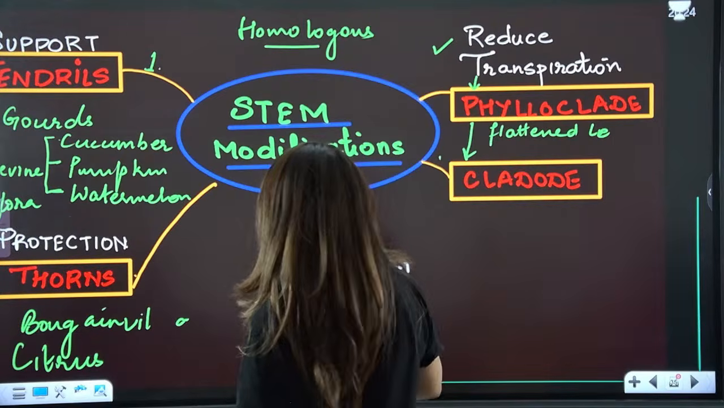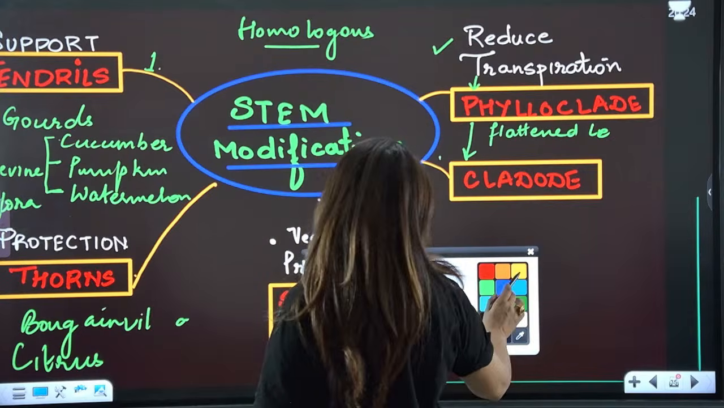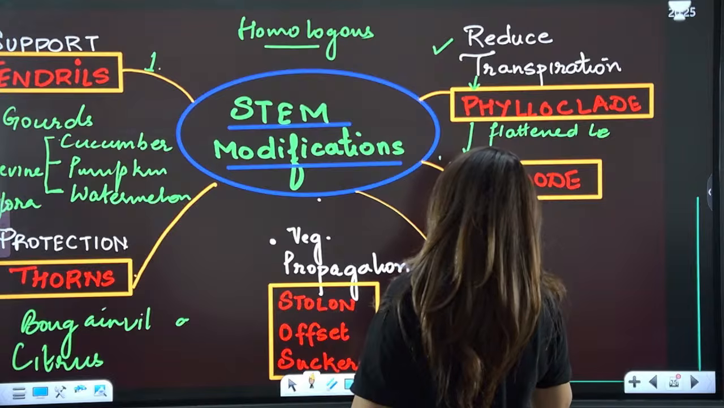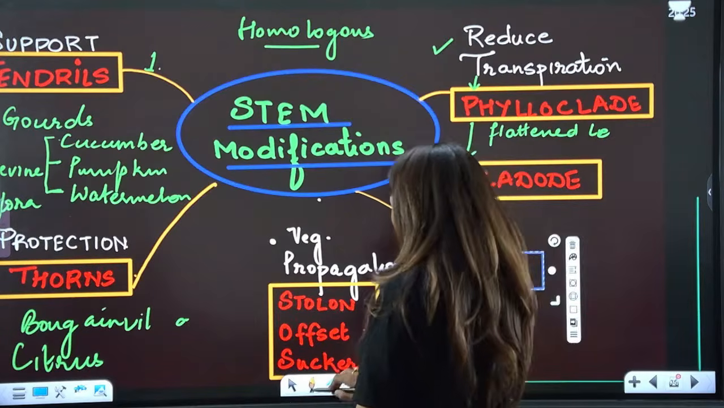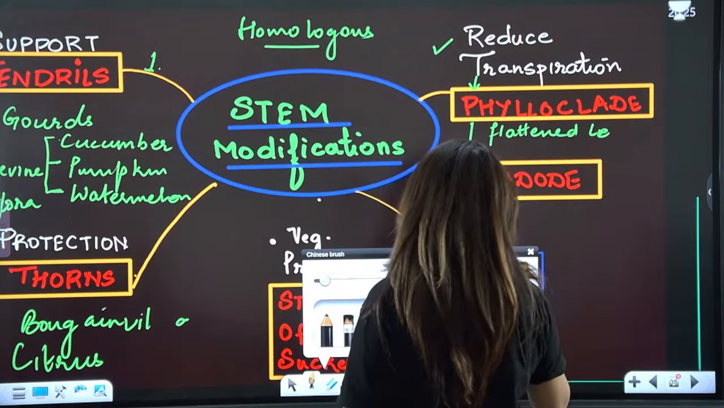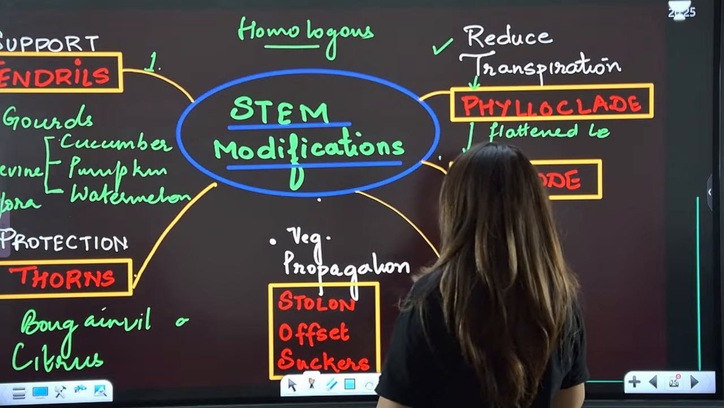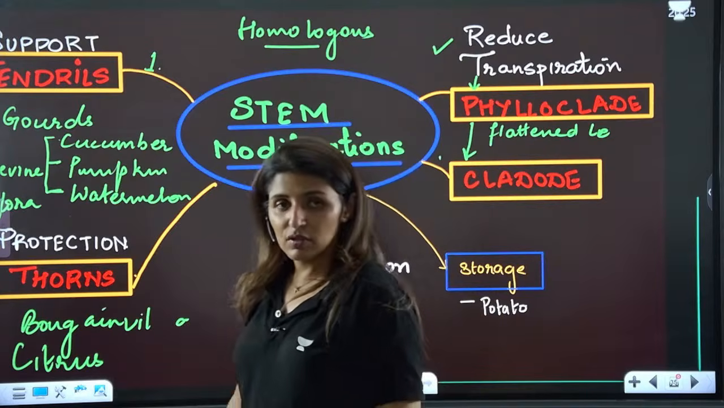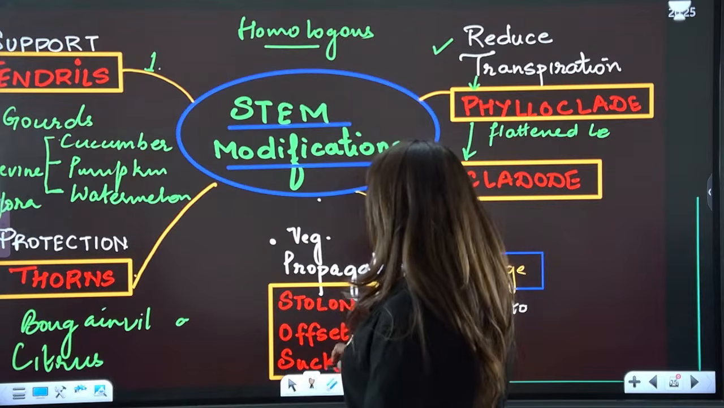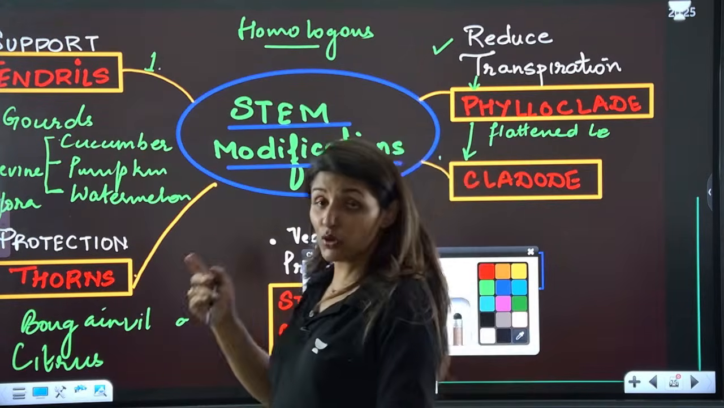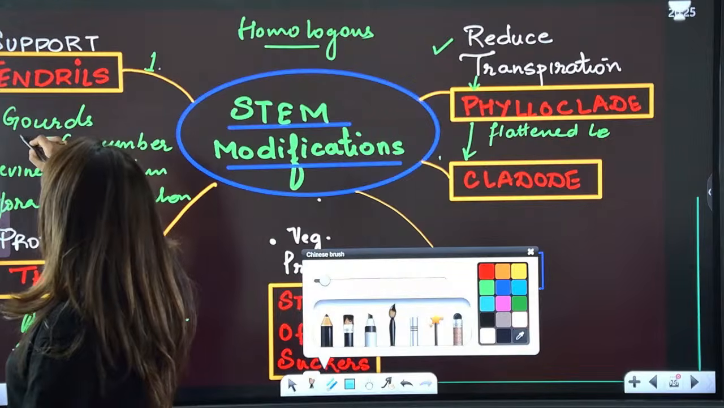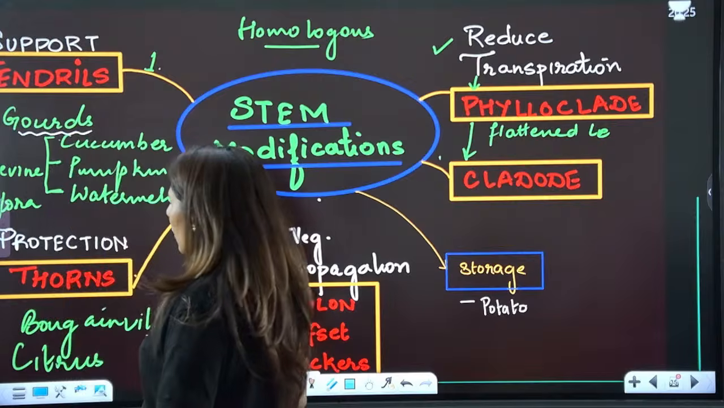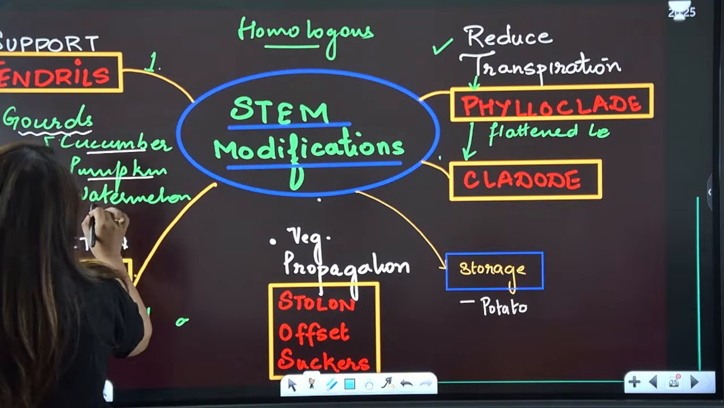So it stores food. For storage, stem can store food, for example, potato. Right? Potato stores food, that is why we eat it. So that is also stem modification. Then it provides support also in the form of tendrils, like in case of gourds. All the gourds have stem tendrils. Remember that. Gourds are cucumber, pumpkin, watermelon.